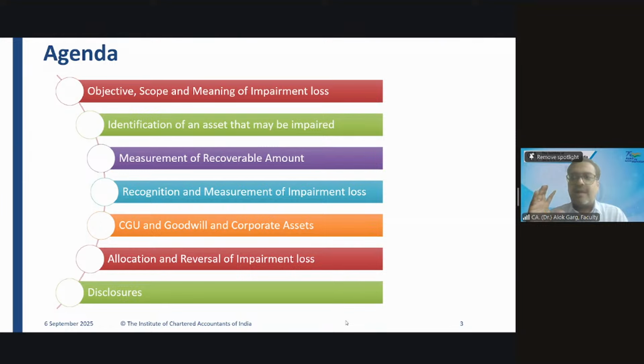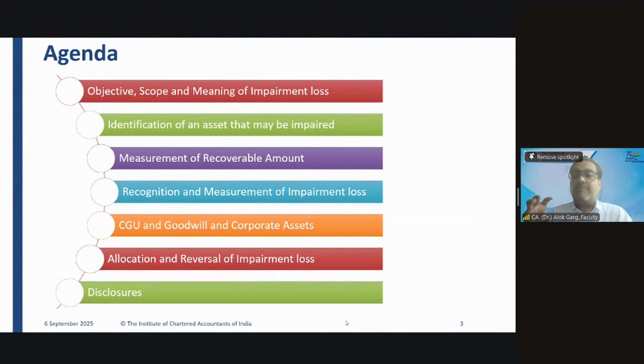It means I have to estimate my cash flows in the foreign currency and apply the discount rate in the foreign currency, meaning the discount rate applicable to that country. Then I discount and get the value in use in the foreign currency.